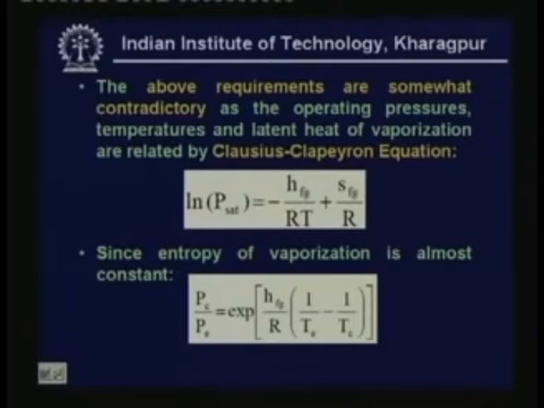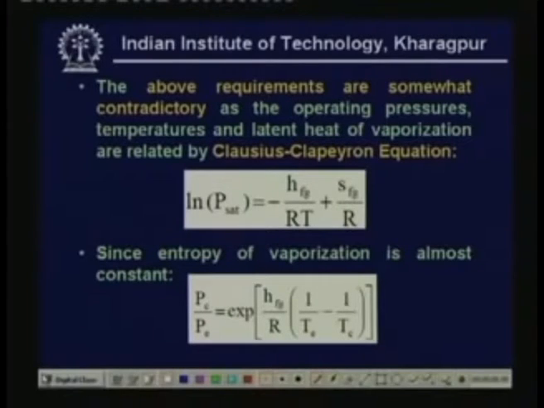However, we find that the above requirements are somewhat contradictory, because the operating pressures, temperatures and latent heat of vaporization are related by the Clausius-Clapeyron equation, and you know what the Clausius-Clapeyron equation is, that is given by this expression: ln P_sat = -h_fg/(RT) + s_fg/R, where h_fg is the latent heat of vaporization, s_fg is the entropy of vaporization, R is the gas constant and T is the absolute temperature.